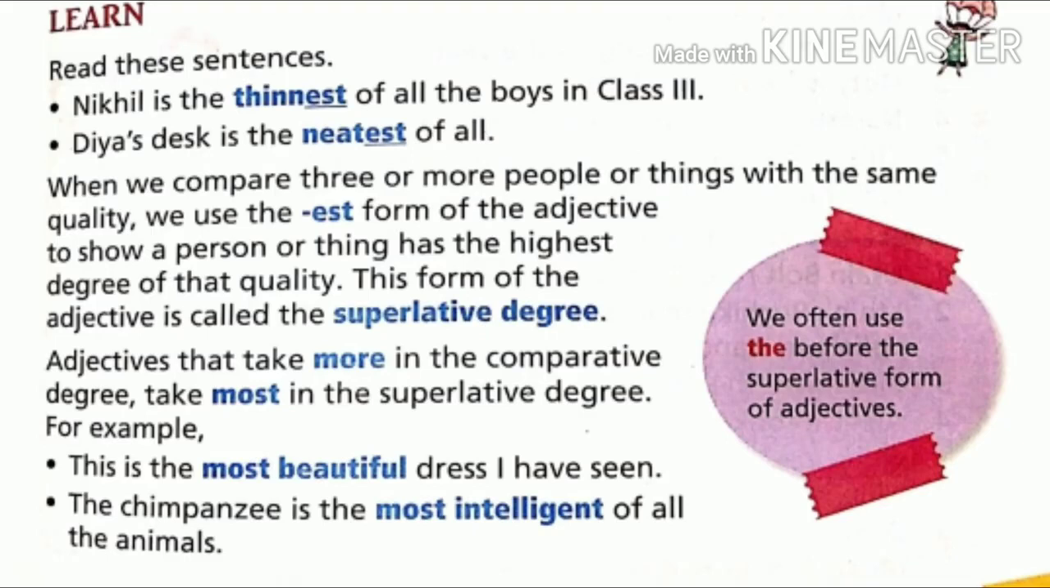So adjectives that take more in the comparative degree, as I told you, more beautiful, more delicious, what do we use in comparative? More. So if it takes more in the comparative degree, we will use what? Most in the superlative degree. Okay, for example, this is the most beautiful dress I have seen. The chimpanzee is the most intelligent of all the animals. And you need to remember one thing, we often use the, THE, before the superlative form of the adjectives. In case of comparative degree, we use what? THAN after the comparative degree of the adjective, and we use the before the superlative form of the adjective.